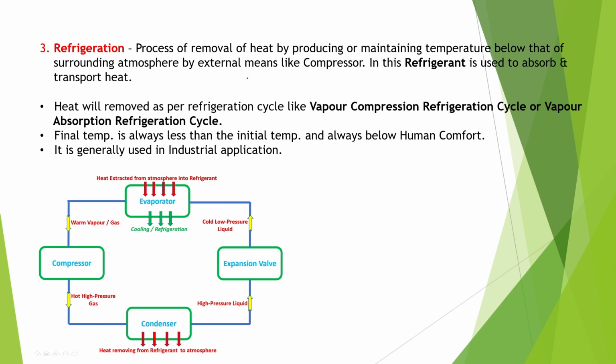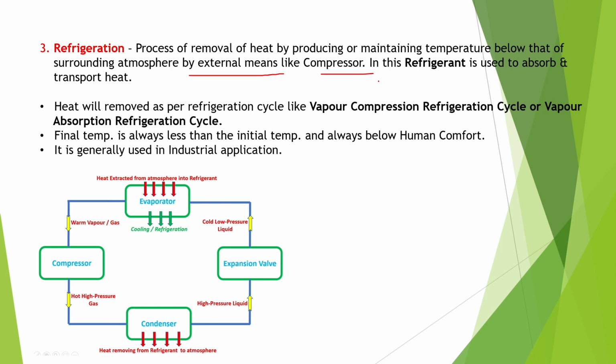We generally use the word in general terms, like a refrigerator working can also be called cooling. But more specifically, there is a difference between cooling and refrigeration. In refrigeration, there will always be external means like a compressor, and the temperature will always be below the surrounding atmosphere temperature.